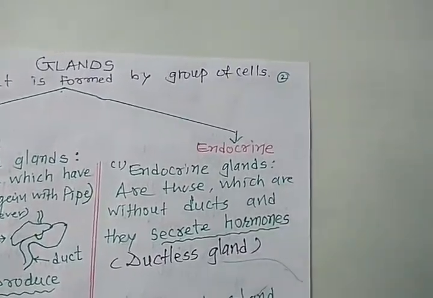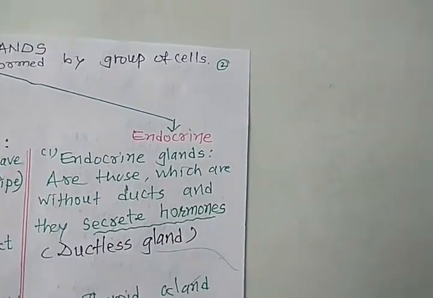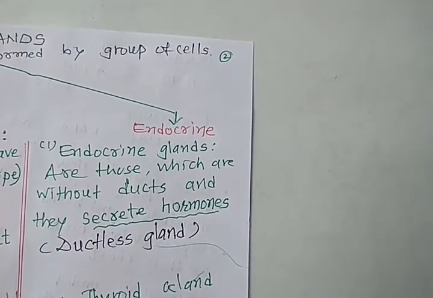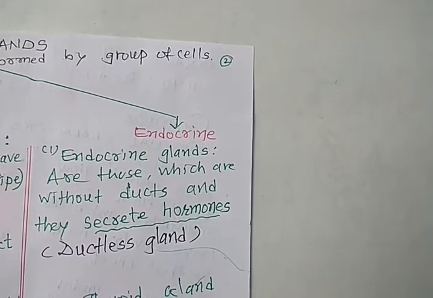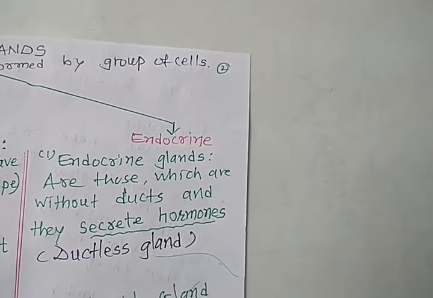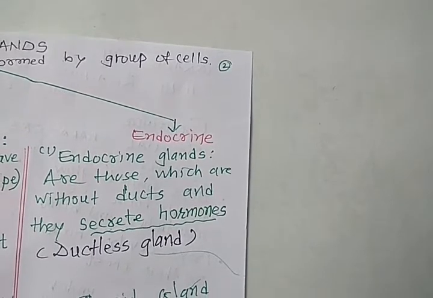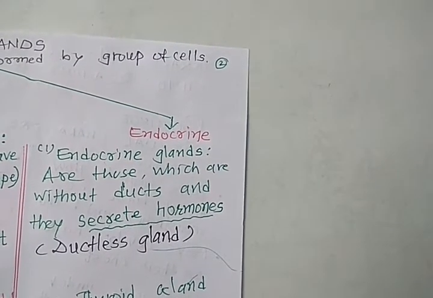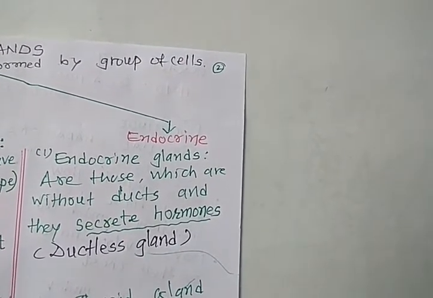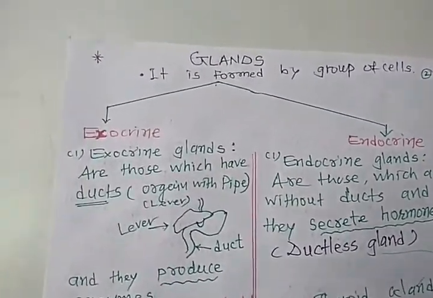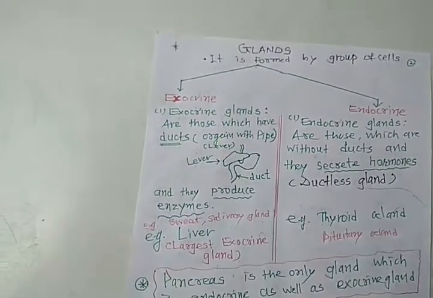Now in the case of endocrine, glands are without ducts and they secrete hormones. It is a ductless gland. Duct is absent. Here duct is present and it produces enzymes.